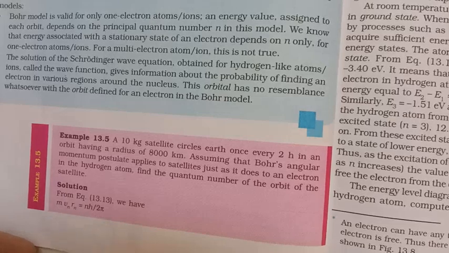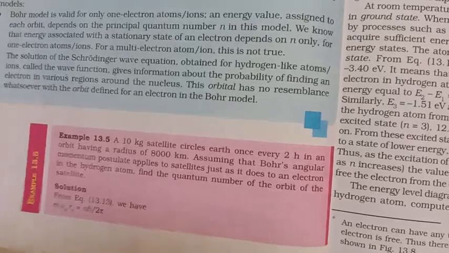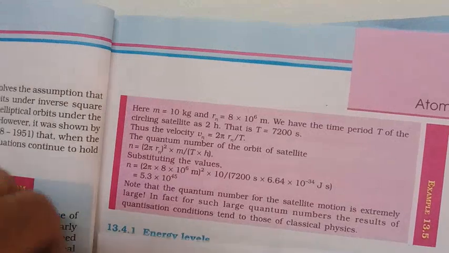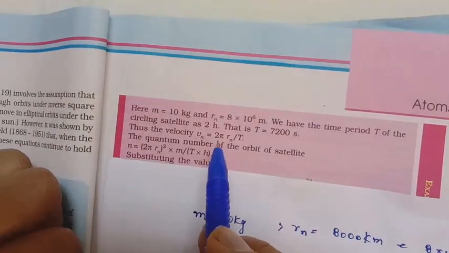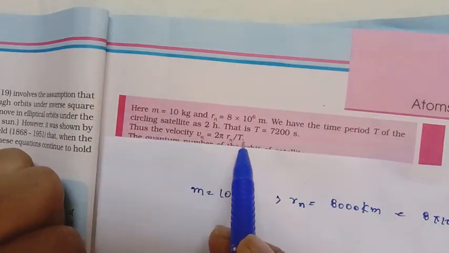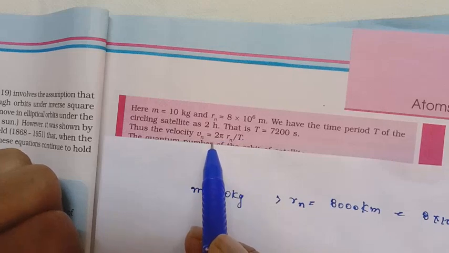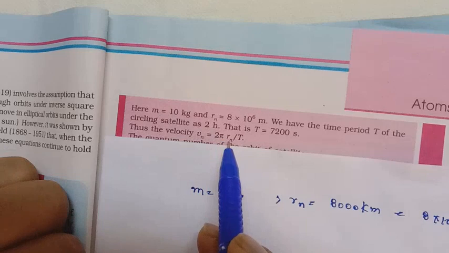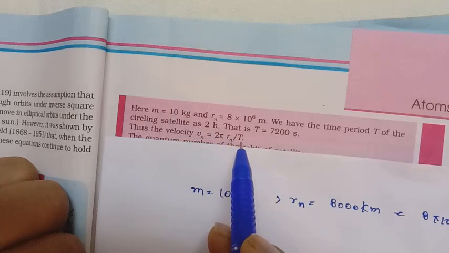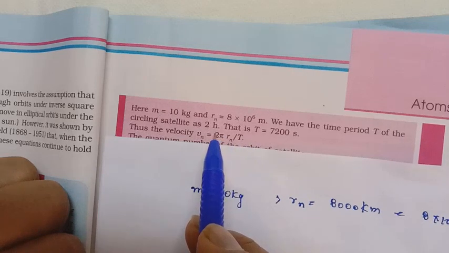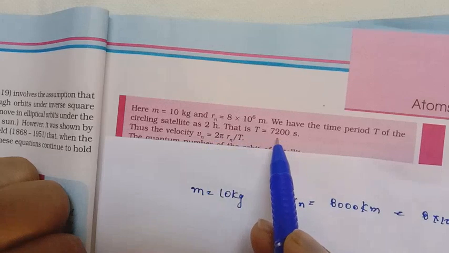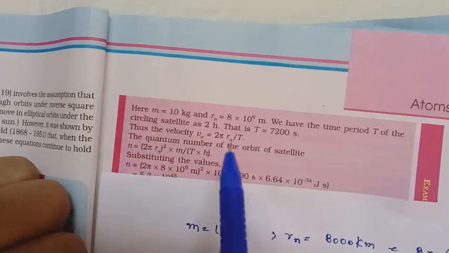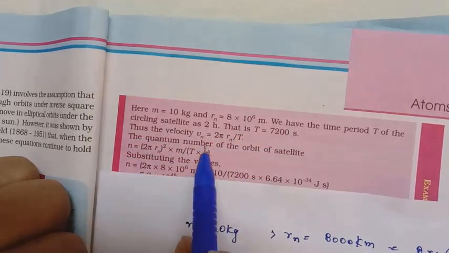But what is the velocity? You have to derive the velocity. In the case of a circular orbit, velocity is equal to distance by time. What is the distance in a circle? 2πrn, the circumference. And how much is the time t? It is 2 hours, which means 7,200 seconds. So you have to substitute the vn in the above equation.